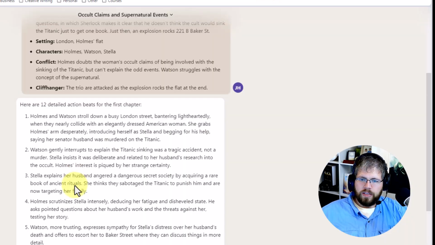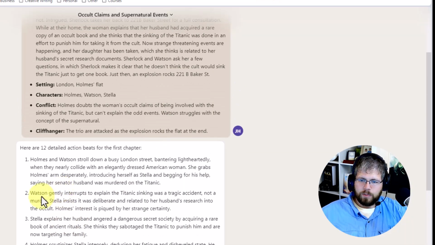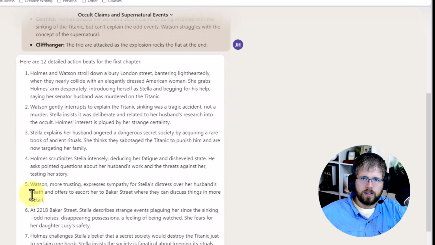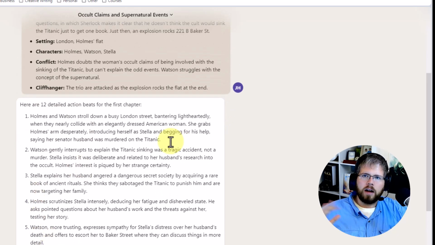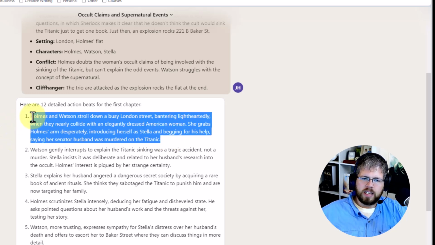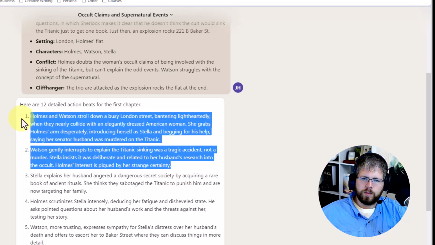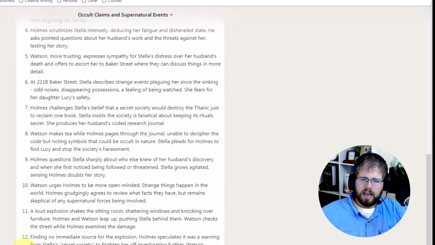So now that we have this, we can start to turn this into prose. Now, I'll do another video later on about more advanced ways to generate prose, but I just want to see how the two compare. We're going to do 2 beats at a time here, and I'm going to give it a fairly simple prompt, just to see on a simple level how well these do.